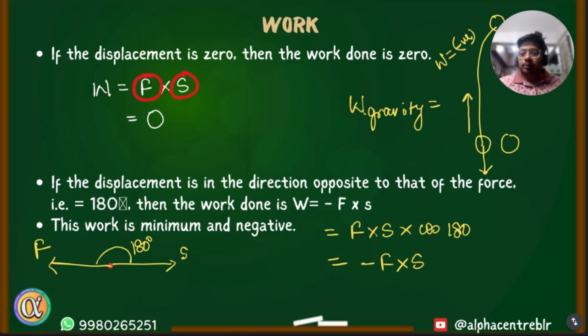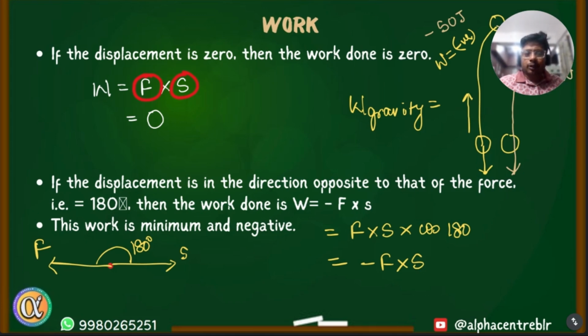Suppose the work done on body is, let's say, minus 50 joules while going up. Now when the same body returns back, this time displacement is downward and force, weight, is also downward.